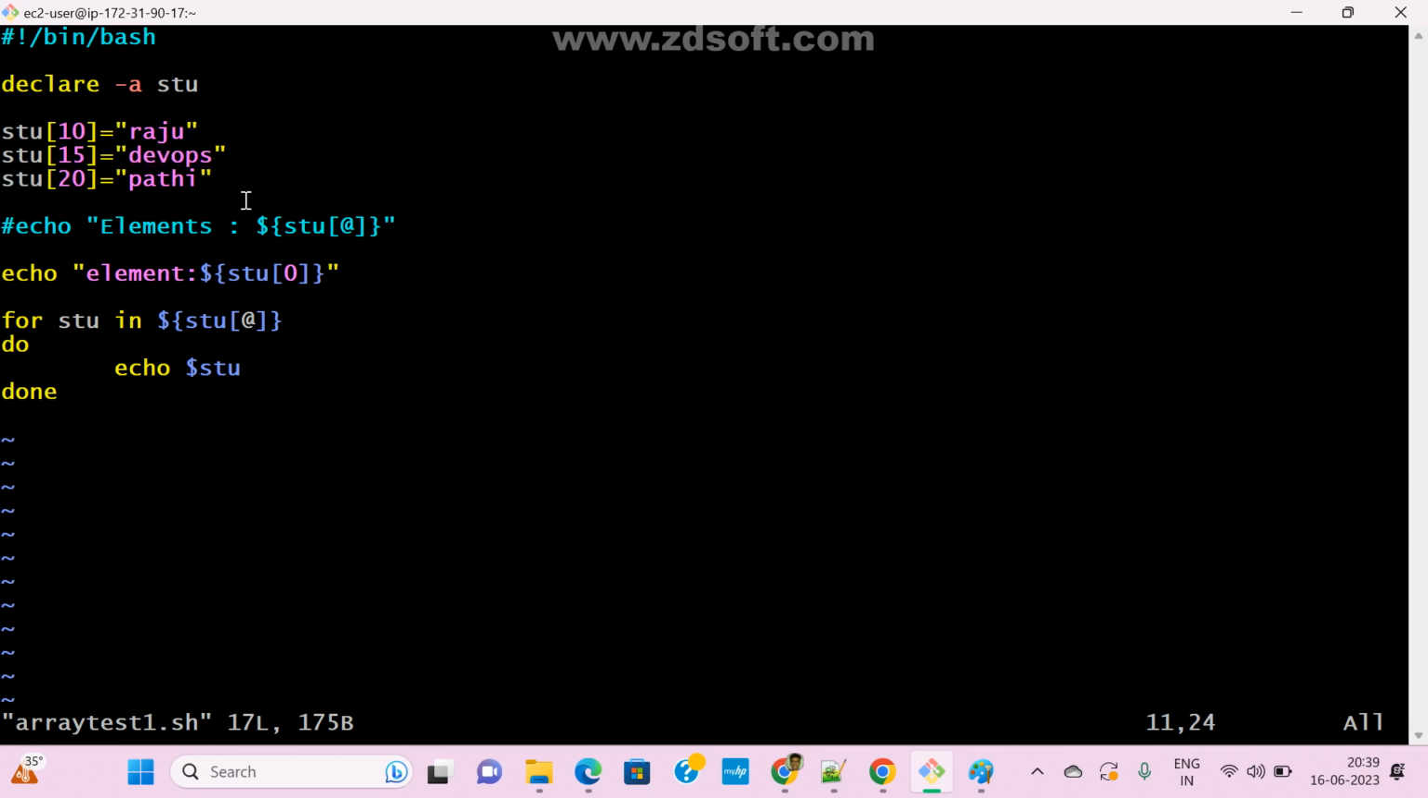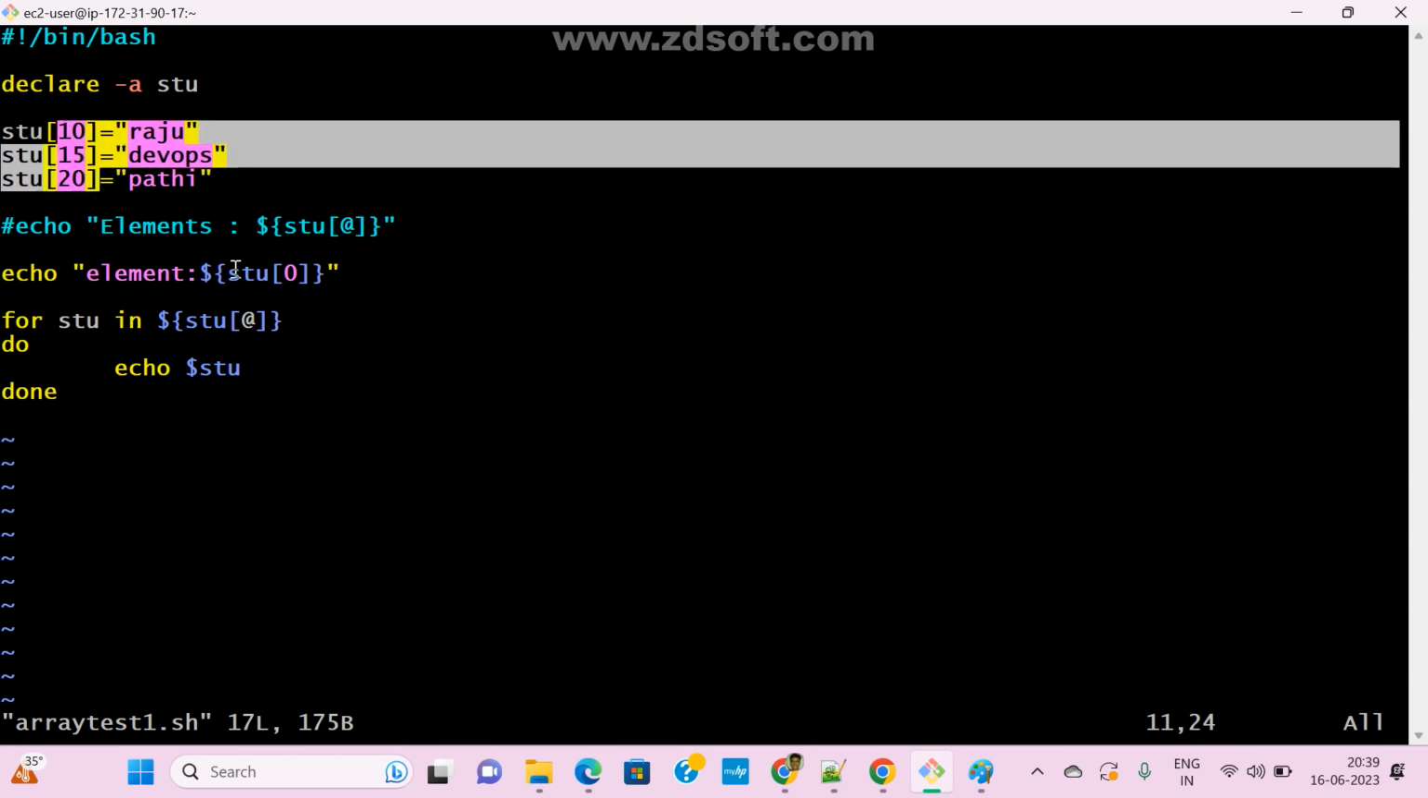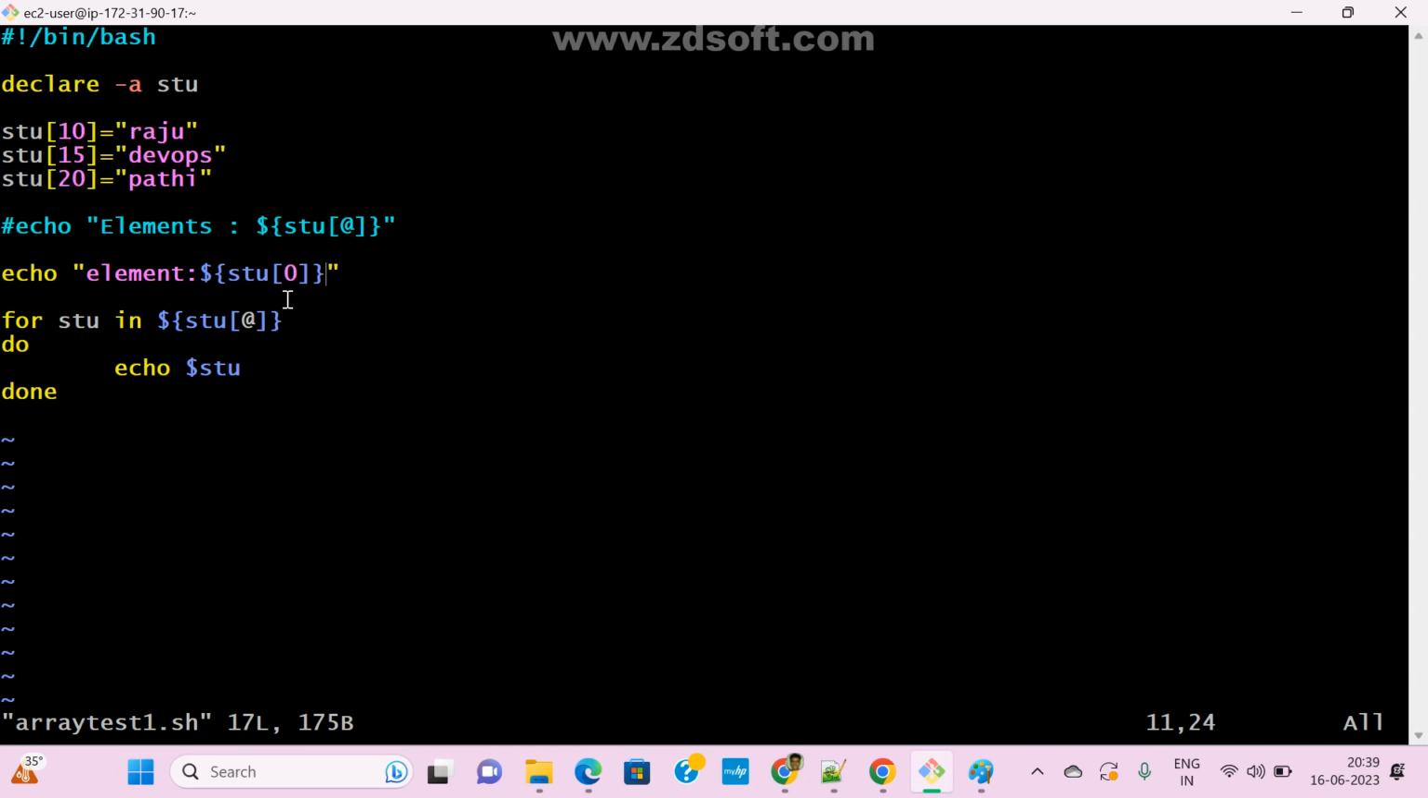Clear, guys? Don't get confused here. Based on index only, it will print. Now I am trying to print index 0. In index 0, do we have any element here? Let me update here. Insert, insert, coming to here.